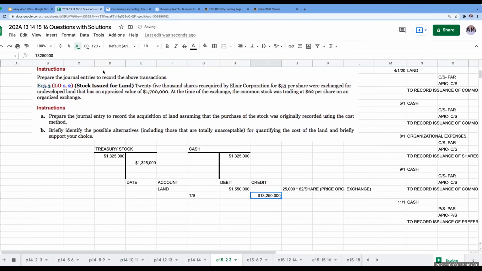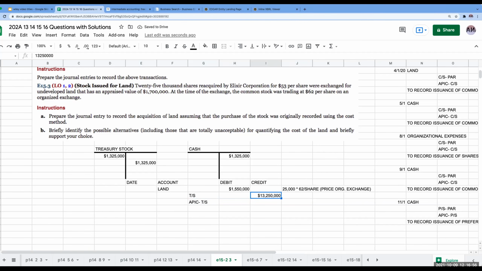Now, the thing we would want to say is, well, we've got a gain. We made money. Well, you really didn't. You're dealing with your own shares. And if you show a gain on the sale of your own stock, does that sound like manipulation? Yes. Maybe it's time for me to go to law school. I did. So the difference here is we're going to put this to additional paid-in capital treasury stock.